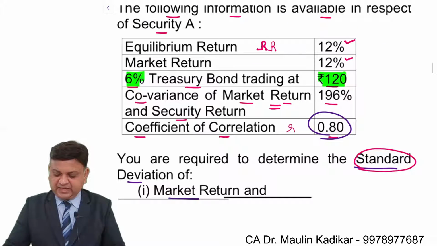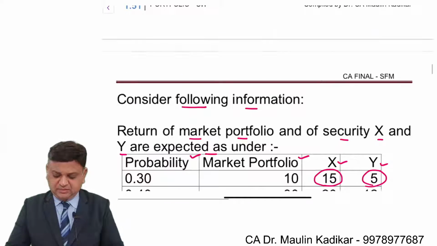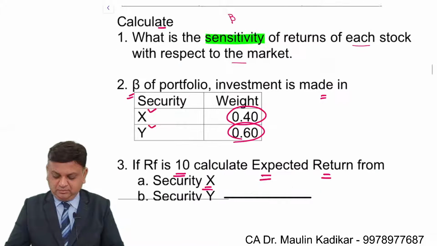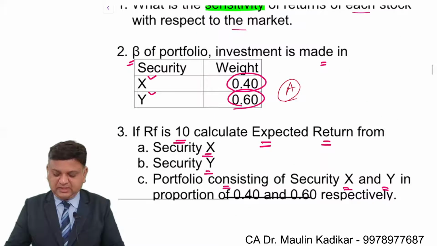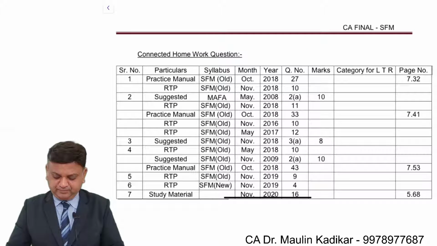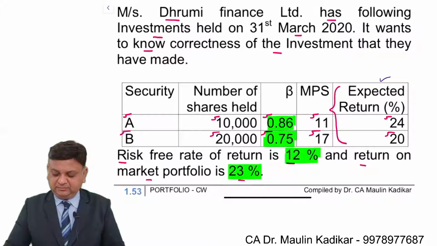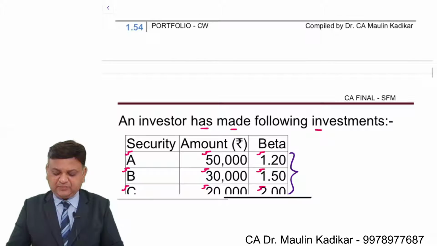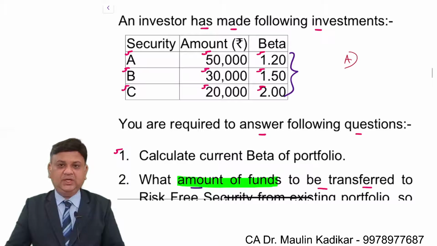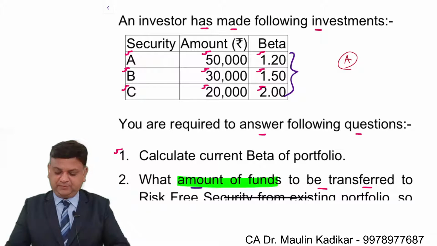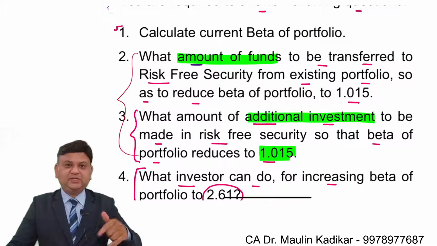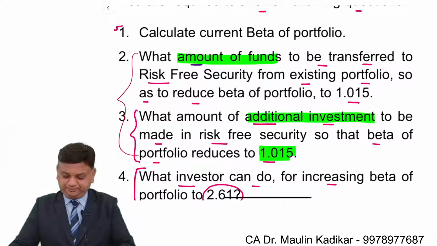In this question, only the RF calculation is important in my opinion; except for that, everything is simple. Beta of the portfolio, this is important. Rest of the portion is very simple. This is only a practice question. Just be careful that the beta will be calculated using the weights in proportion to the amount. This is the kind of reshuffling of the portfolio that you are going to do.